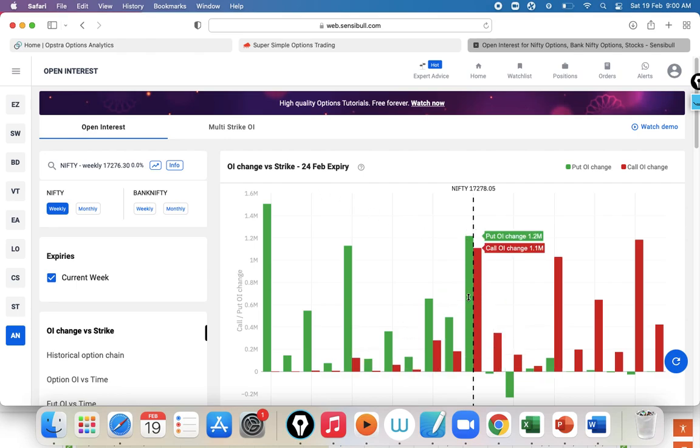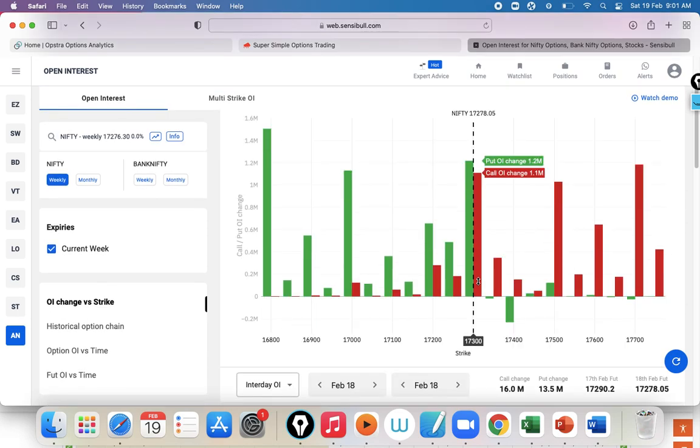See, are you an intraday trader? Then you can see highest selling. Can you see biryani eaters are sitting at 17,300? Put side also they are eating, call side also they are eating. That means you should have entered a short straddle. You would have made big money on that day, for intraday purpose.